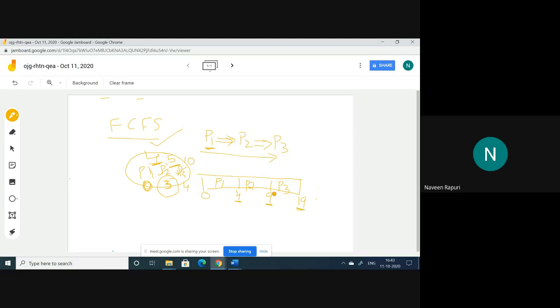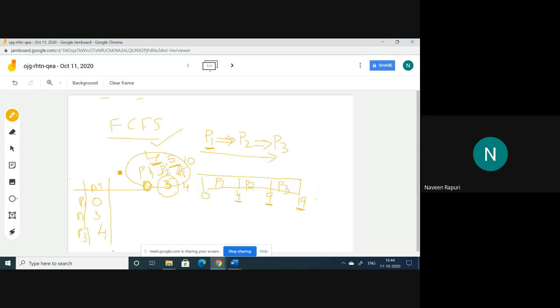So for that purpose, I'm taking some table. So like this. P1 is there, P2 is there, and P3 is there. Initially the arrival time. I am using the notation AT for arrival time. The arrival time of P1 is 0, P2 is 3, and P3 is 4. So these are the arrival times.